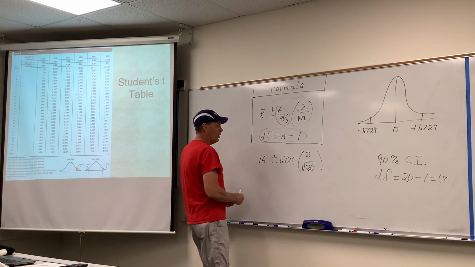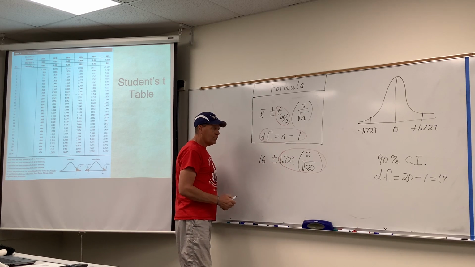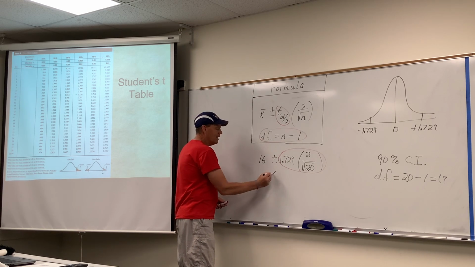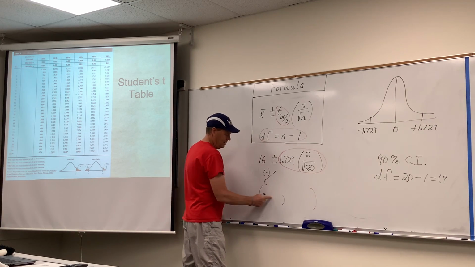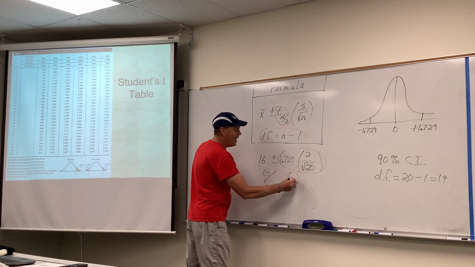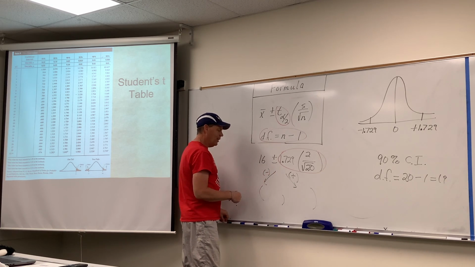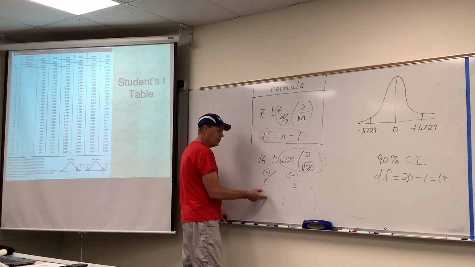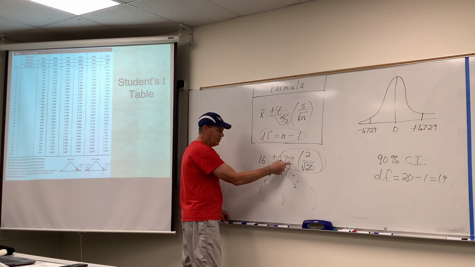Number crunching. Put that in the calculator. We're far enough along that I assume you can do that. That would be your margin of error. You're going to take 16 and subtract that margin of error to get the lower end of your estimate, and you're going to add that margin of error to get the upper end. Remember, this is the smaller number, this is the larger number, and the smaller number is always the minus, and the larger is the plus. So 16 minus this goes here, 16 plus this goes here.